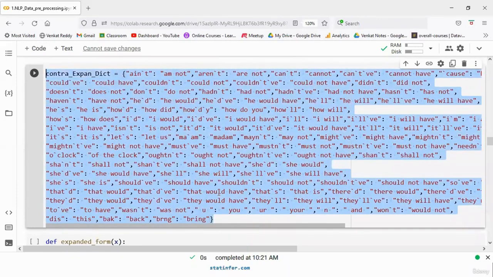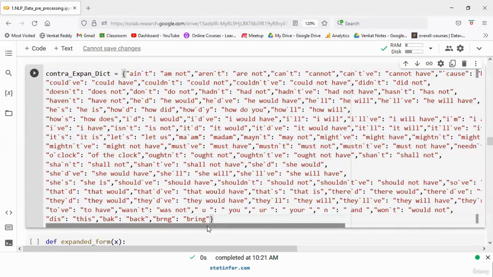But later on, you may have to add your own short forms and long forms. For example, in your data, everybody is saying TC. So how do you convert that? What does the long form mean? TC means, what is it? Take care. Take care, right? Now a lot of people write LOL, right? Do we need to convert that also? LOL means what?